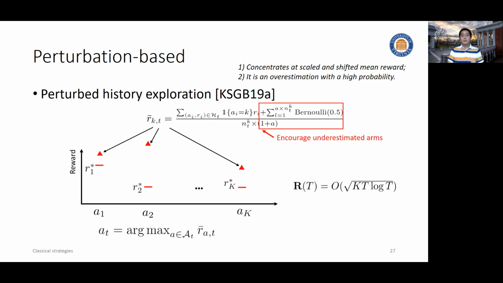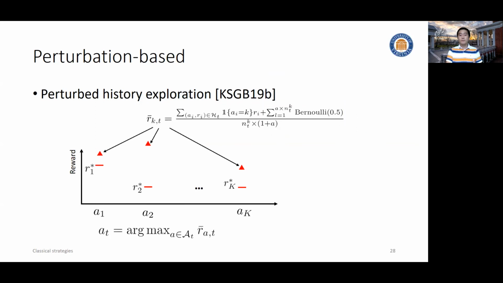And surprisingly, people proved this type of perturbation gives us exactly the same upper regret bound as UCB1, where we explicitly compute the confidence interval. And then you might ask, this sounds great, but this is for MAB. Can I do the same thing for linear contextual bandit? And the answer is affirmative.